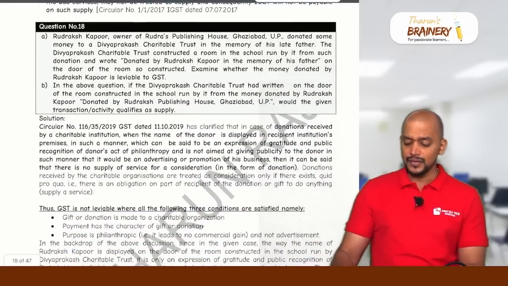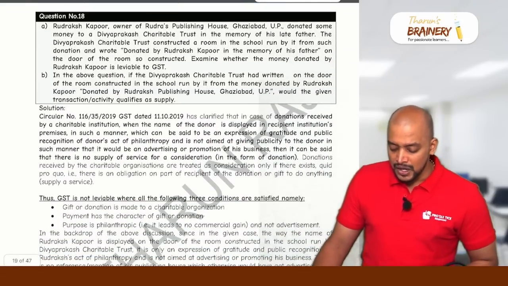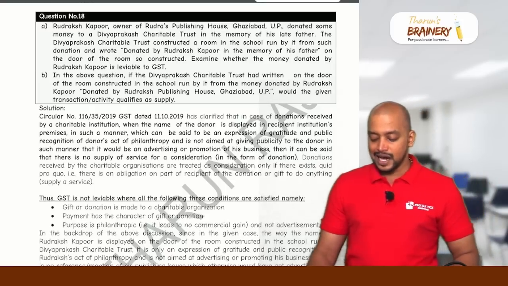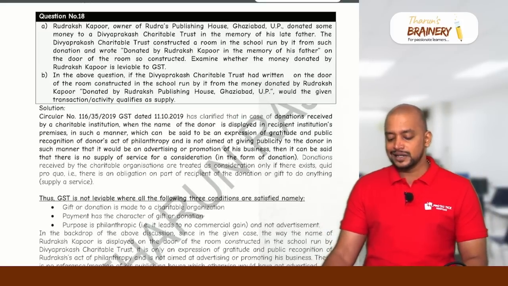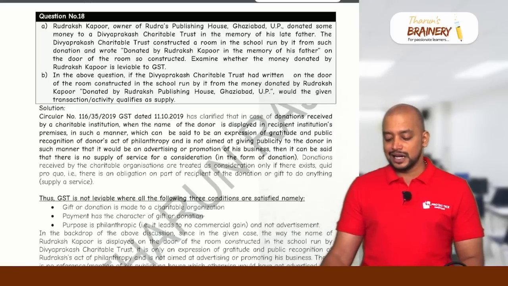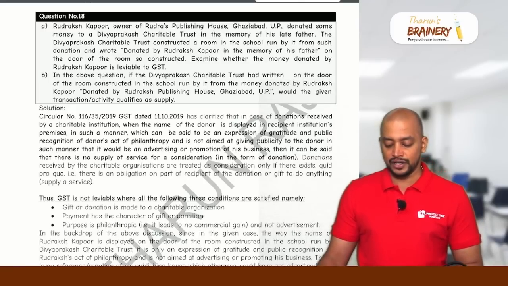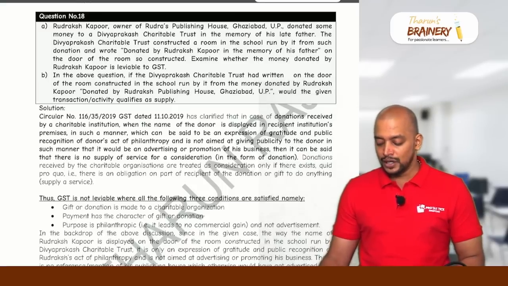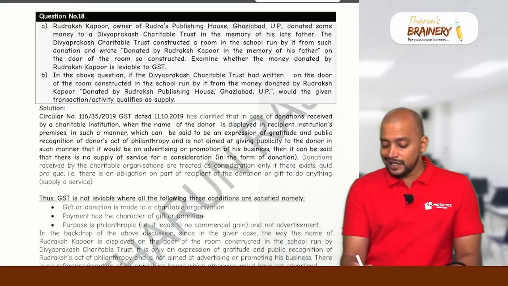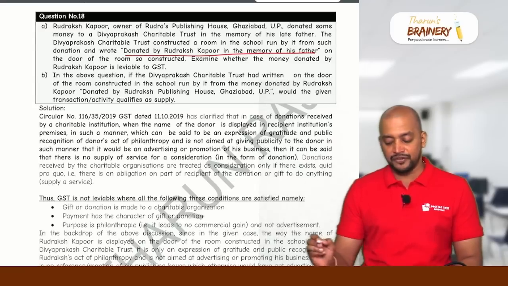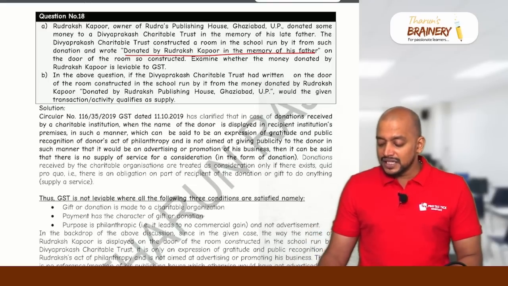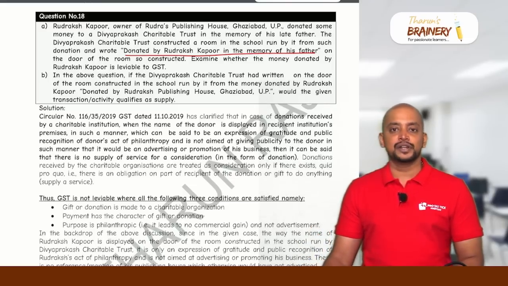Then question number 18. Rudraksh Kapoor, owner of Rudra's Publishing House, Ghaziabad, UP, donated some money to Divya Prakash Charitable Trust in the memory of his late father. The Divya Prakash Charitable Trust constructed a room in the school run by it from such donation and wrote, donated by Rudraksh Kapoor in the memory of his father on the door of the room so constructed. Examine whether the money donated by Rudraksh Kapoor is leviable to GST.